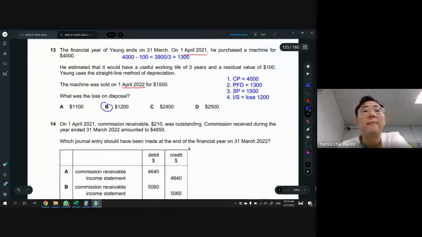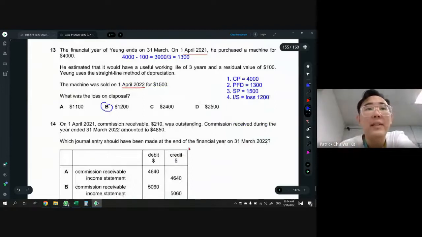Okay, so now on 14th April, just a quick check. On 1st April, commission receivable was outstanding. So this is the starting accrual. How to do this? This is supposed to be the start, and then after that you have the A and P, minus, plus, plus, minus. Okay, so your job now is to find the amount for the IS, because you look at the